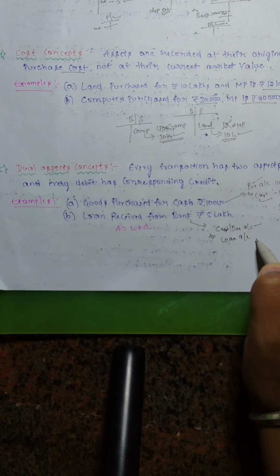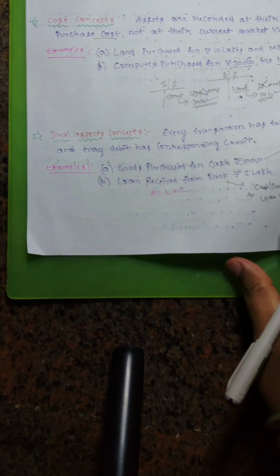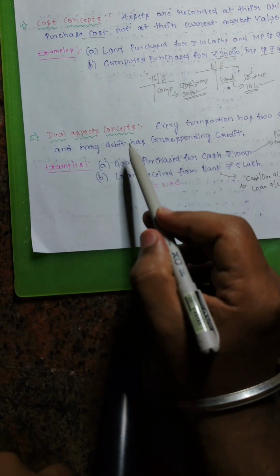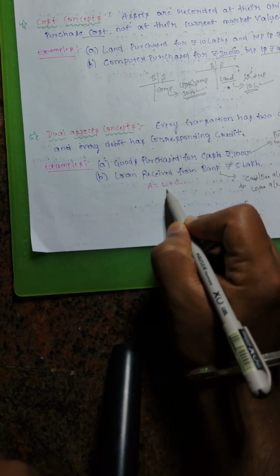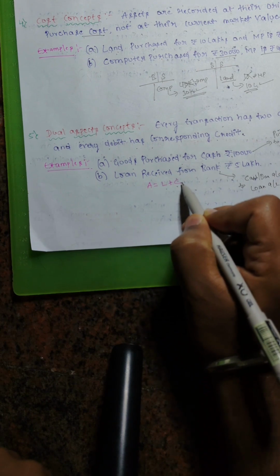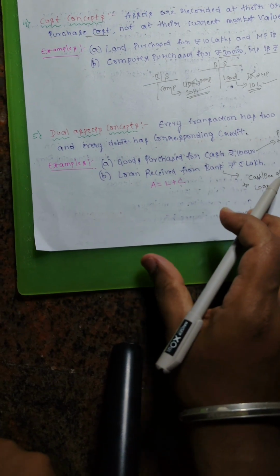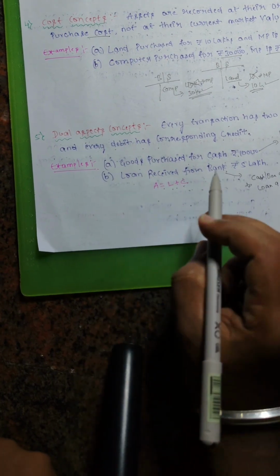One entry is a debit and another entry is a credit. Under this concept, assets will always be equal to liability plus capital, and here capital is the owner's contribution. I will show how assets equal liability plus capital in these examples.